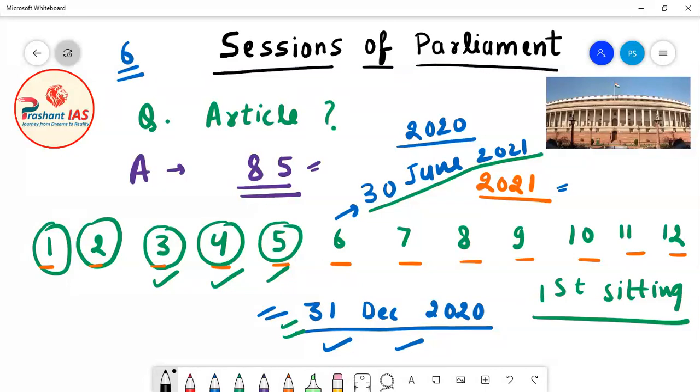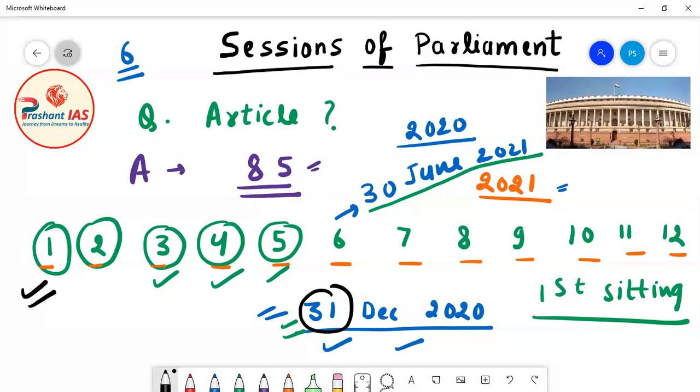So now according to our example, if the last sitting of the last session of the parliament was conducted on 31st of December 2020, means on this date if the last session was ended, then the next session of the parliament can be conducted in the month of January. Why? Because the gap is less than 1 month. So it can be conducted in the month of January.